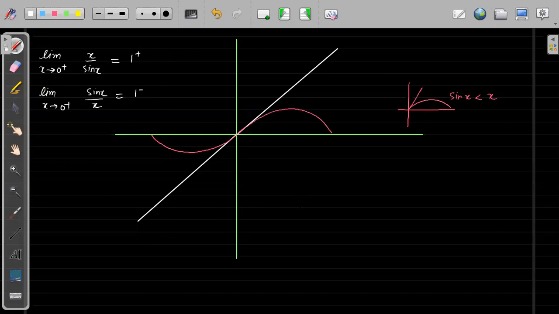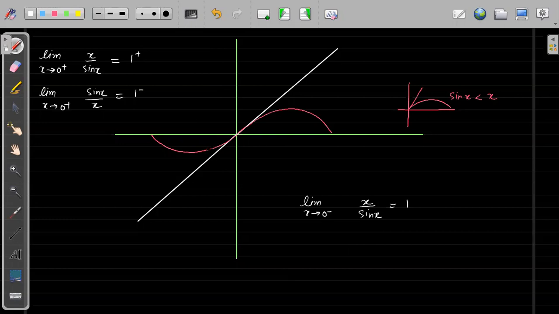So if I write limit of x tending to 0 minus x by sine of x, then this will be 1 plus or 1 minus? Think about it and then tell me. So Viksha, see, on the left side also, which is smaller in magnitude?